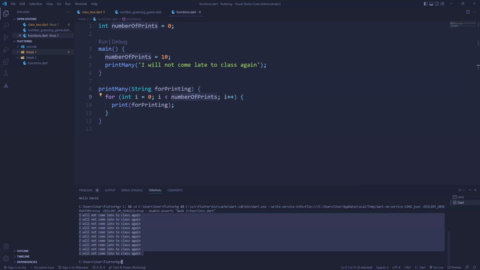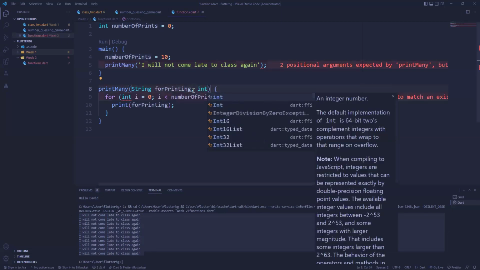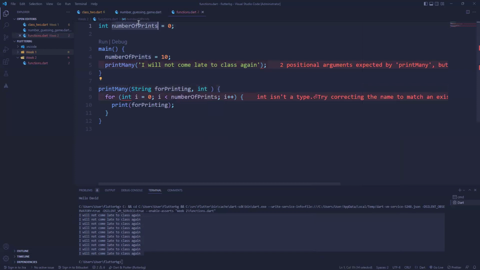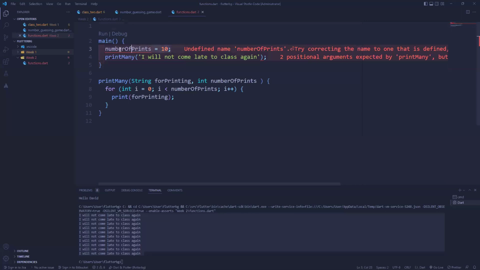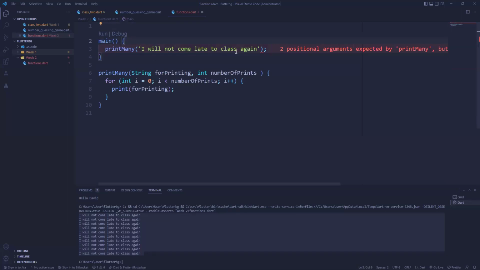But we could update this function. Instead of having this number of prints here, this function can have its own number of prints variable here, right? I can now decide to have it here. That means I don't necessarily need this, and I also don't need this. So what do I need to do? This now takes 2 parameters: what needs to be printed and the number of times it should be printed.